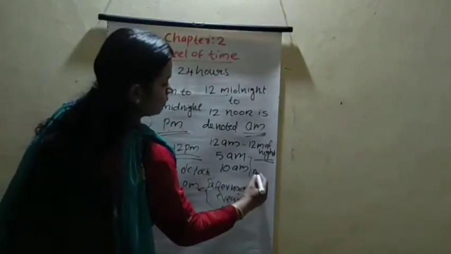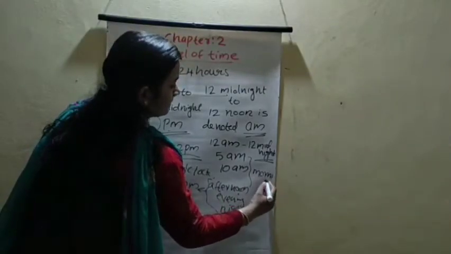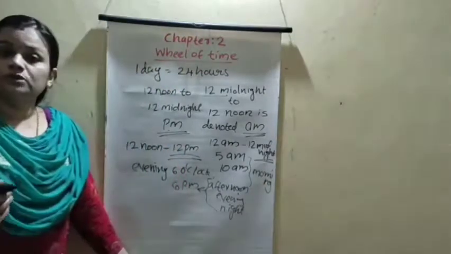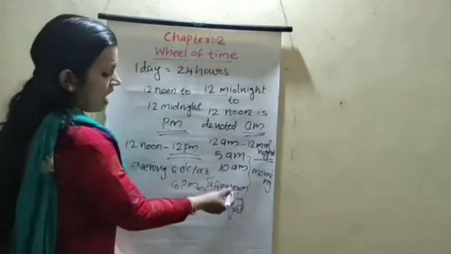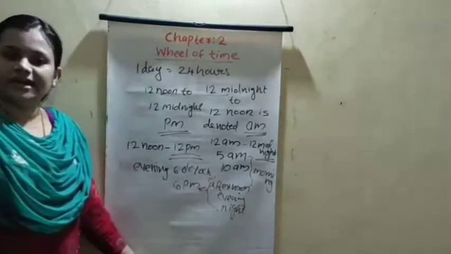And AM we use only for morning time. PM we use for afternoon, evening and night.